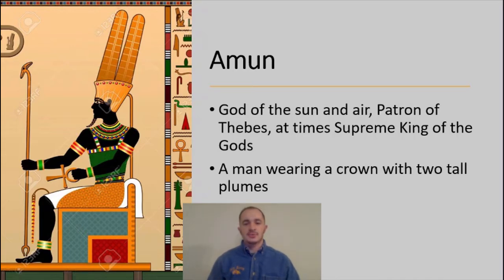It would be the capital center of the Egyptian kingdom or empire. It would change between two different places. One would be Thebes. The patron means that he is essentially the protector, the main god in this city. So at times he would also be the supreme king of the gods. So Amun is often depicted as a man wearing a crown with two tall plumes in it. So a crown for the supreme king of the gods with two tall plumes in it.